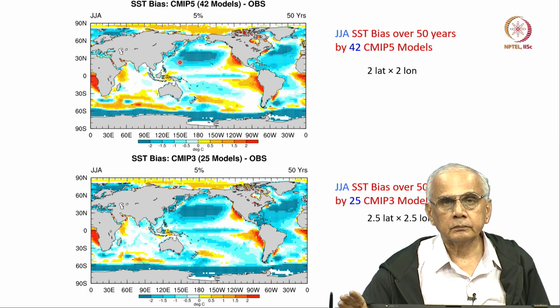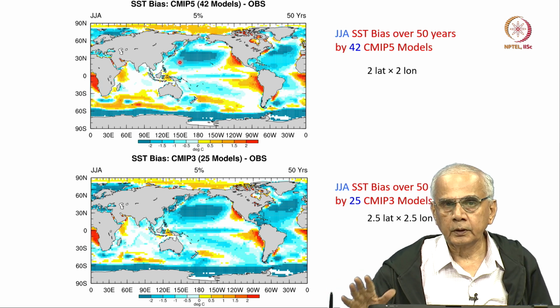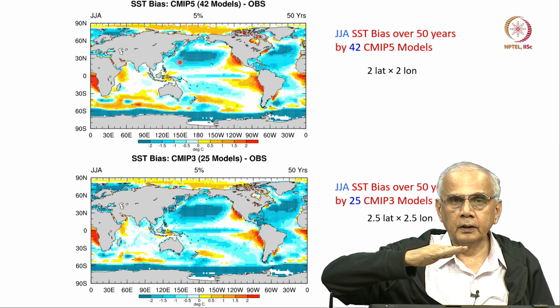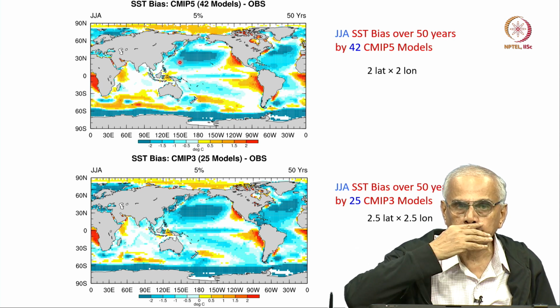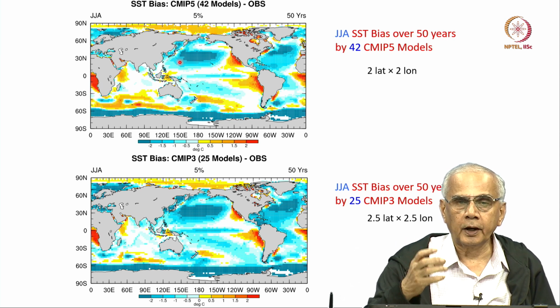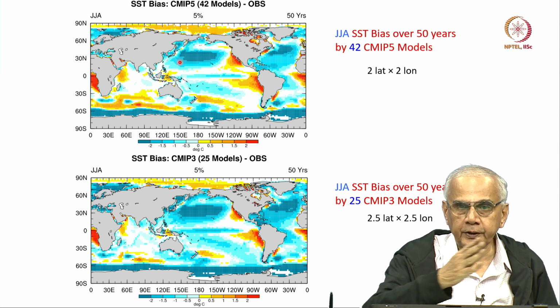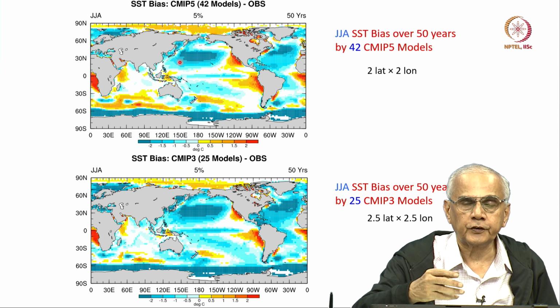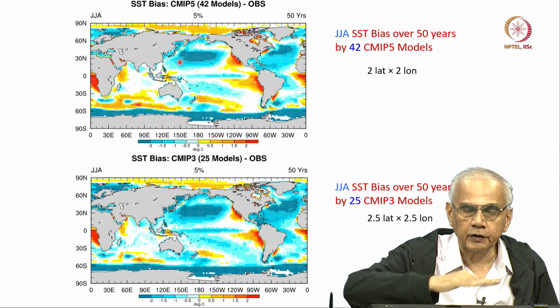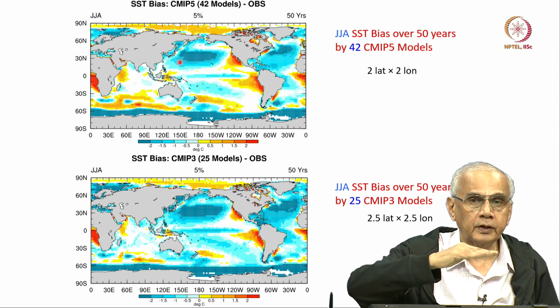Now, the reasons are many. The transfer of heat from the ocean to the atmosphere is mediated by the wind speed in the atmosphere and the temperature difference between the ocean surface and the atmosphere next to it.